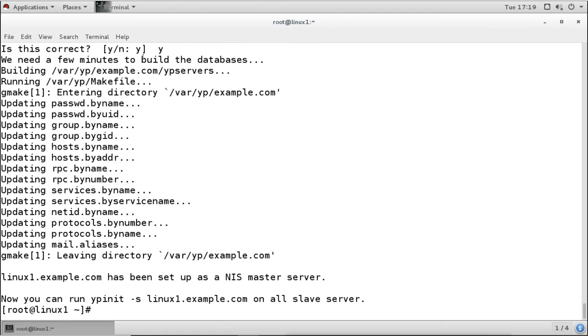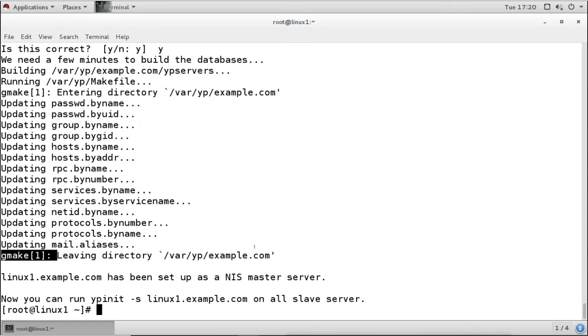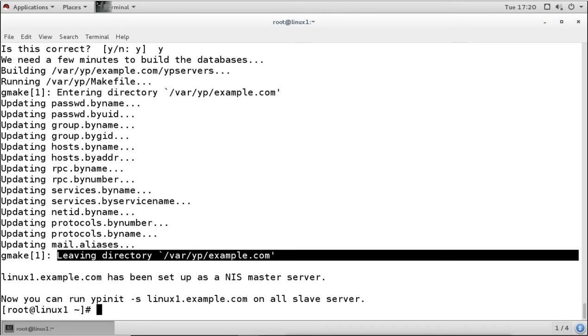Now when I press yes, it says we need a few minutes to build the database, and it is now building the database. It is building it under /var/yp, in the yp example.com directory. It is creating the database for this server, for this example.com domain, by using this makefile. So now it is entering the directory, and it is updating the database. You can see it is updating the passwd file, group file, hosts file, rpc file, services, netid, protocols, and mail. And then finally it leaves the directory.